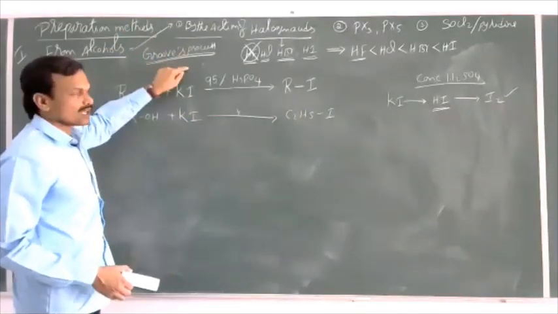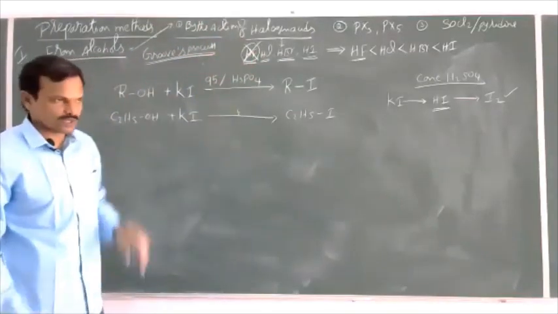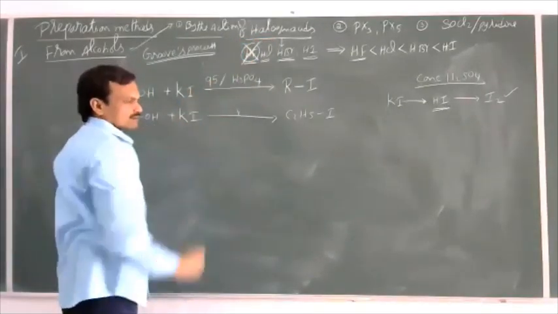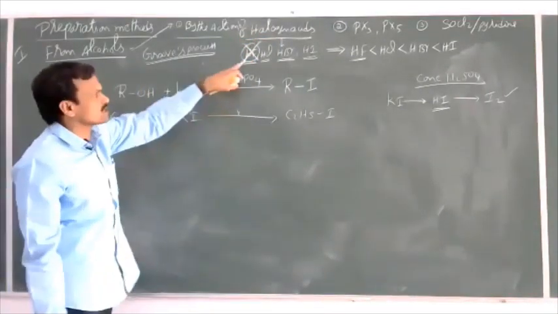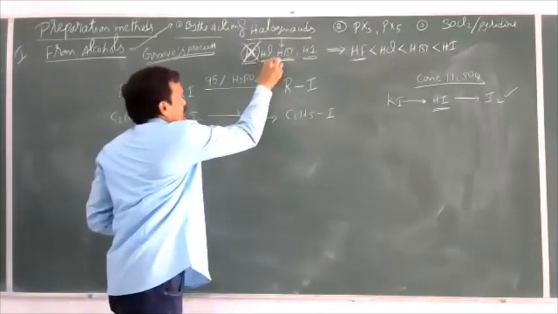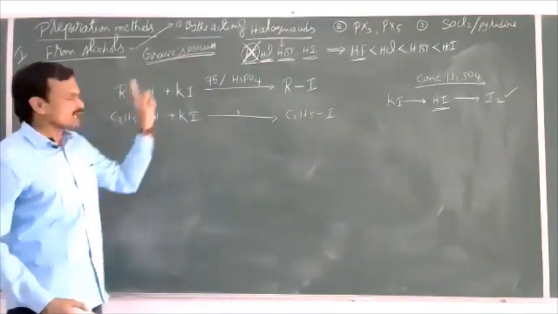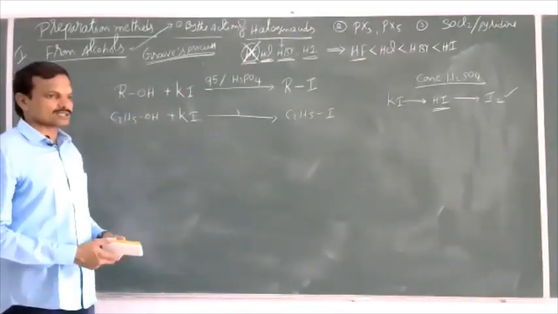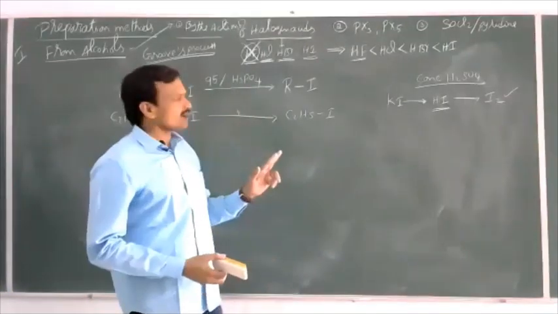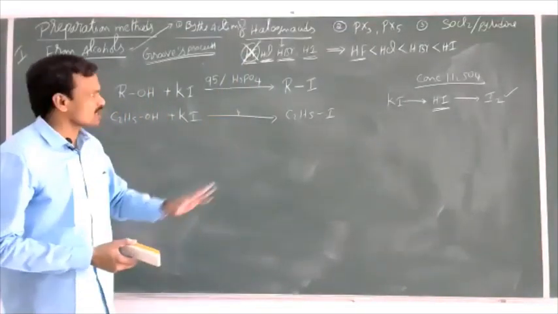So this is the first preparation method: preparation of haloalkanes from alcohols by the action of halogen acids. See once briefly. Fluoroalkanes cannot be prepared by this reaction because of the less reactivity of HF due to high bond dissociation enthalpy. Next. Chloroalkanes can be prepared by the action of hydrogen chloride with alcohols in the presence of anhydrous ZnCl2. In the preparation of that, primary and secondary alcohols require ZnCl2 as catalyst, whereas a tertiary alcohol doesn't require ZnCl2 as catalyst.